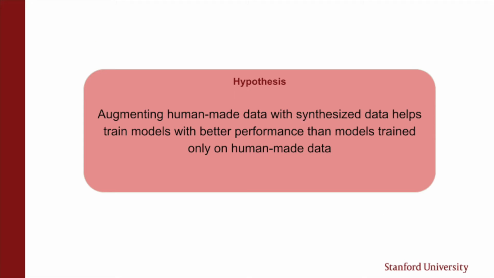We're hoping to alleviate the need for the expensive human-labeled training examples by exploring ways to boost the performance of QA models using synthetic data. Our hypothesis is that for question answering tasks, augmenting human-made data with synthetic data helps train models with better performance than that of models trained only on human-made data.